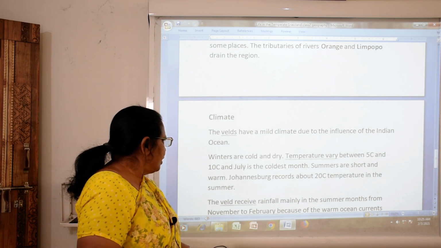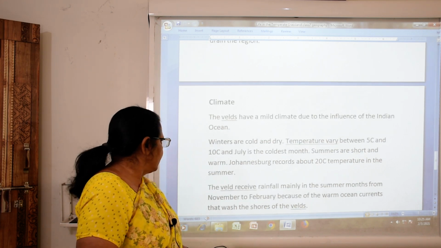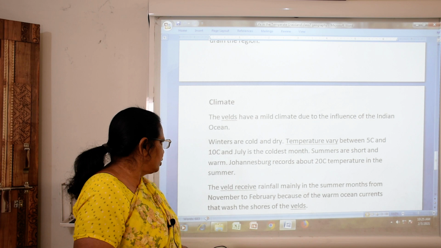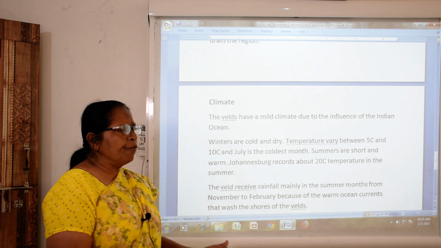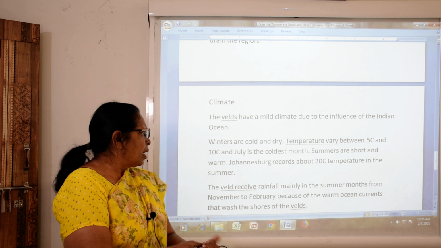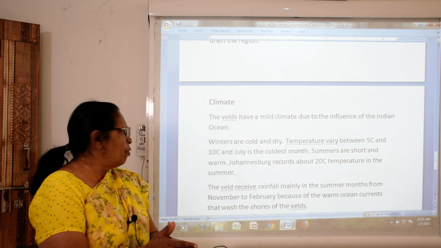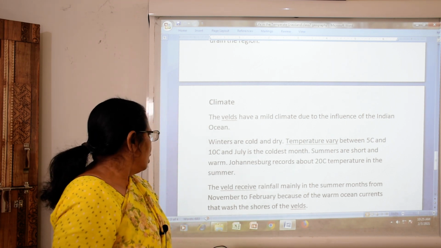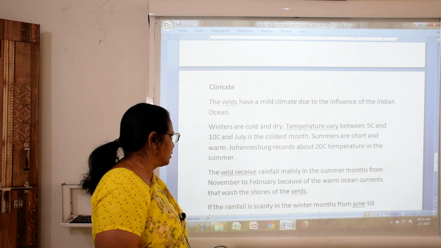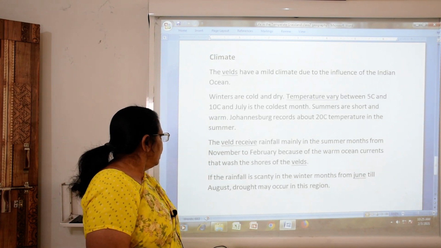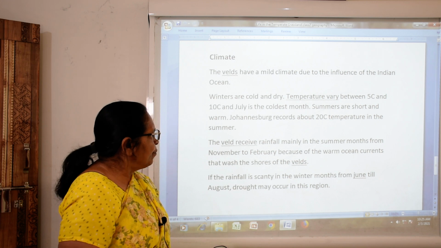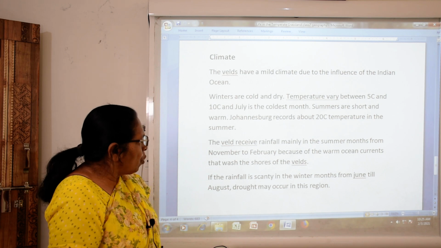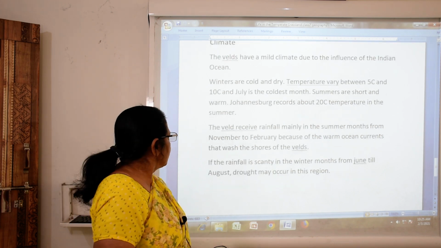The Veld receives rainfall mainly in the summer months, from November to February, because of the warm ocean currents that wash the shores of the Veld. Here we can see summer comes in the months of November to February. Rain does not fall in the winter months, from June till August, in this region.